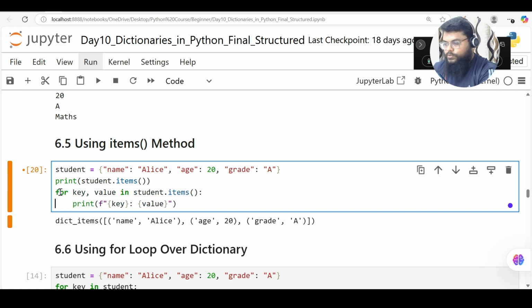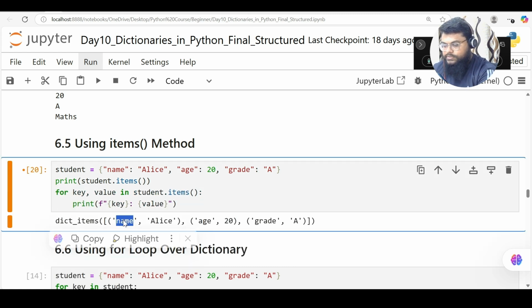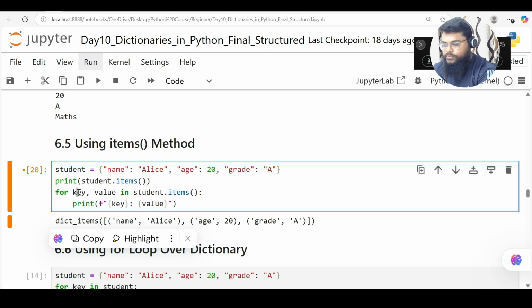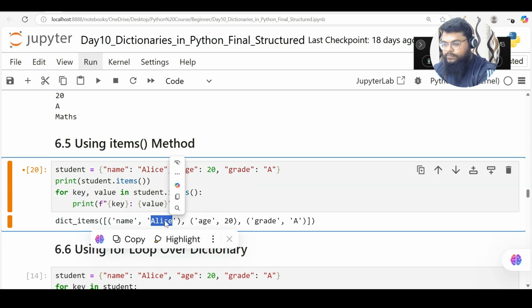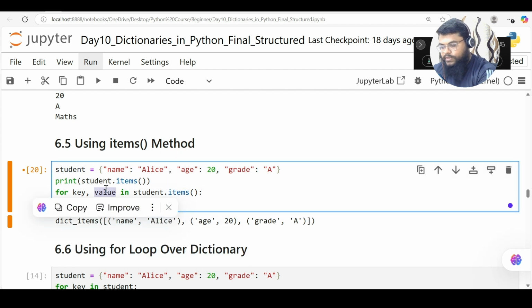Now I'll write a for loop to extract this key and value. Key is my variable I'm defining here, so whatever keys are there, I'll take in the key variable. Whatever its associated values are, I'll take in the value variable. Then finally, I'll use a print statement to print those in a loop one by one.